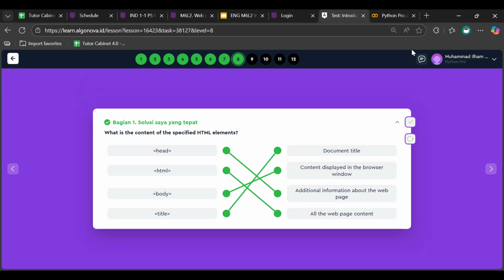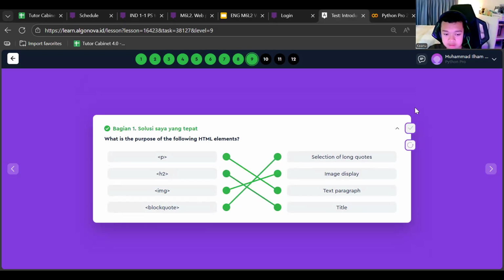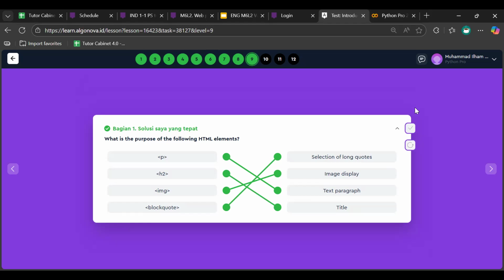Have you finished? Yep, I finished. Okay, let's go to the next question. Number 9, what is the purpose of the following HTML elements? We have P, so it's for the paragraph, of course. And then H2, that's for the heading, so we can use it for the title. And then img, that means the image for the image display. And then the quote, to make a quote in our HTML element we can use the blockquote tag.